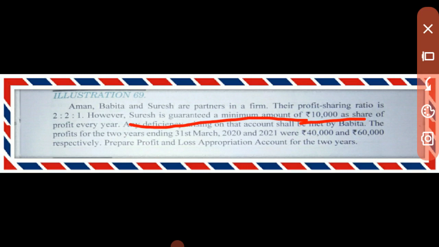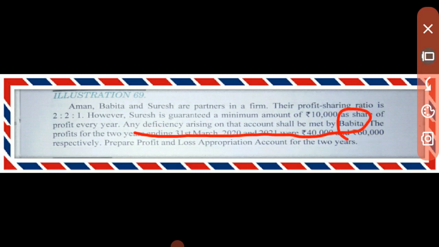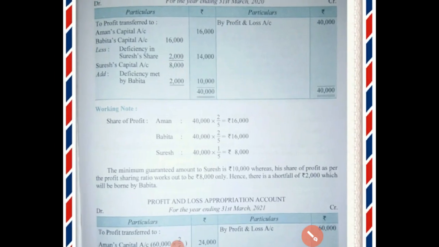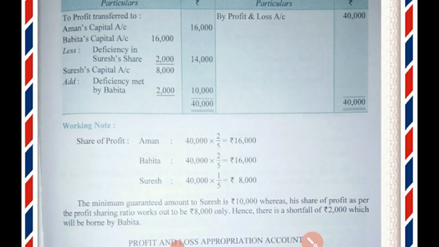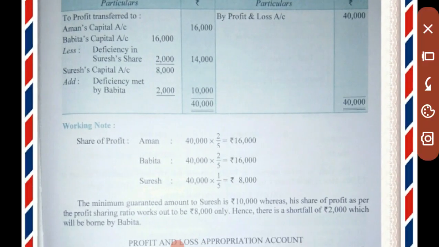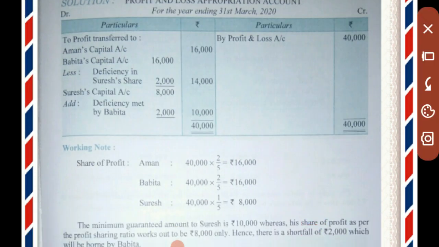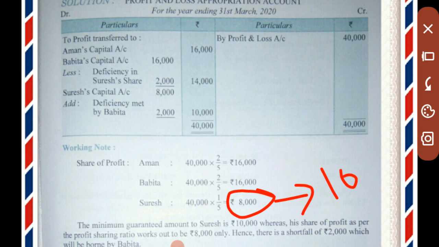In this question it is given that any deficiency shall be made up by Babita. If you see, there is a deficiency of rupees 2,000, because Suresh should get rupees 10,000, and here in the profit he is getting only rupees 8,000.